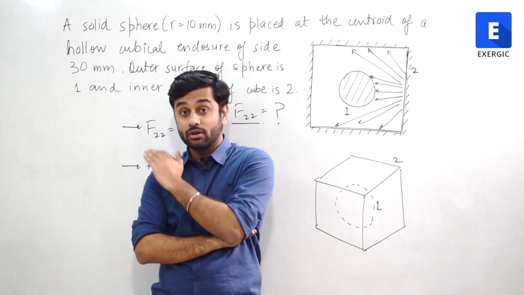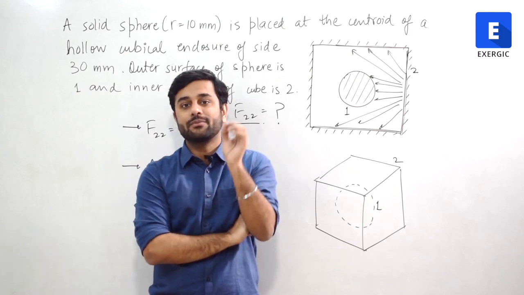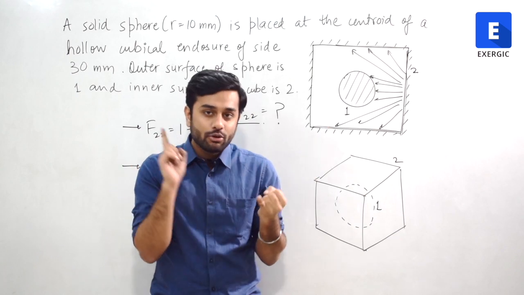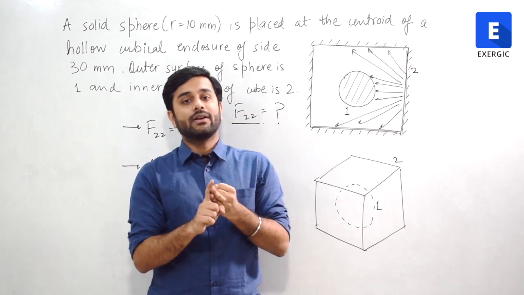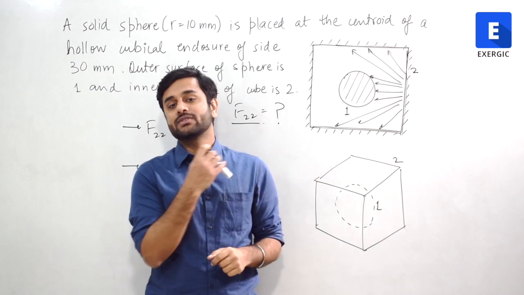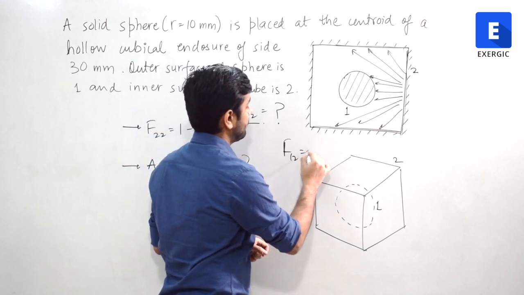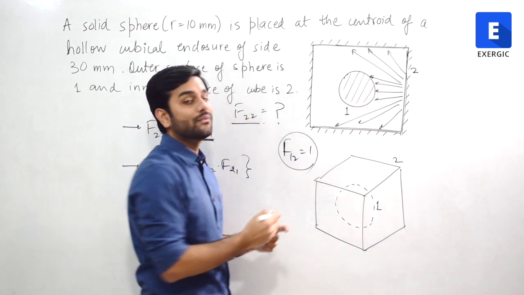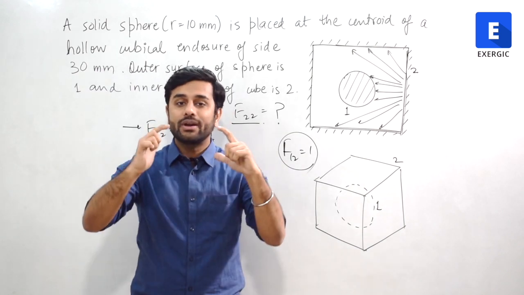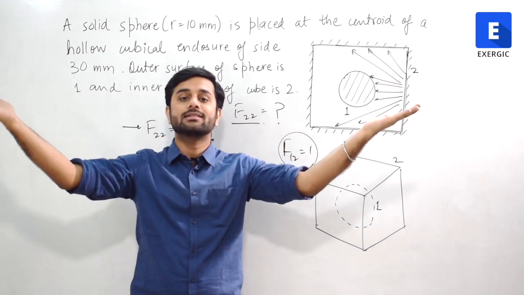Before even you start solving a question, write down what shape factors are 0 and what shape factors are 1, without even starting to solve this question. Are you able to find any 0 or any 1 shape factor in this case? Yes, a shape factor value of 1 is going to be present for F12 because it is a convex shape, and I've already told you, for a convex shape, no radiation strikes itself back, right? Everything is emitted out.